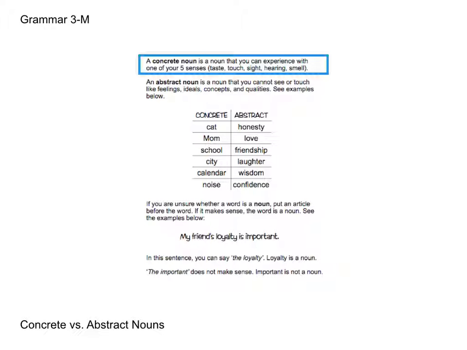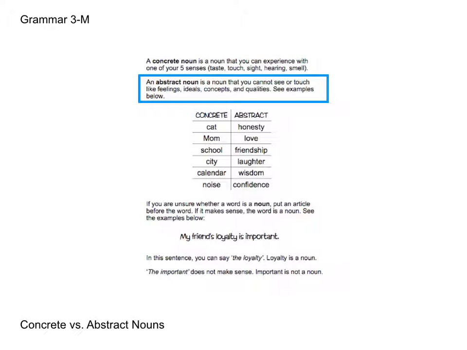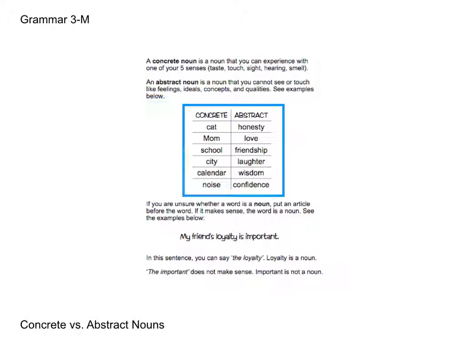So, a concrete noun is a noun that you can experience with one of your five senses: taste, touch, sight, hearing, and smell. An abstract noun is a noun that you cannot see or touch, like feelings, ideals, concepts, and qualities. See examples below. So here we have a nice little table that separates the concrete and abstract nouns.